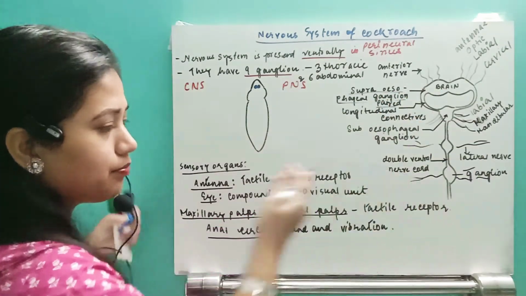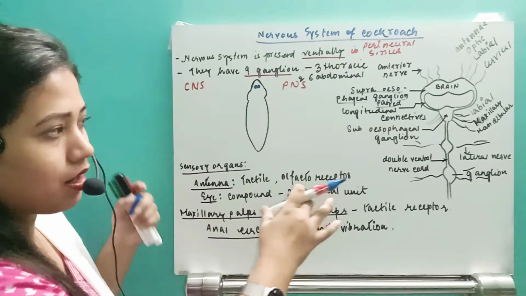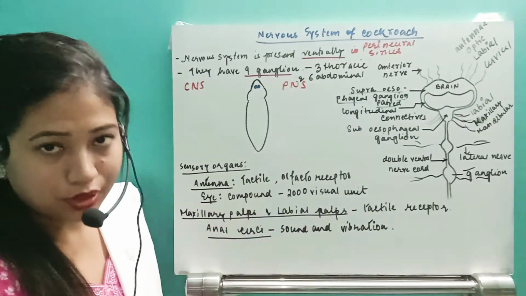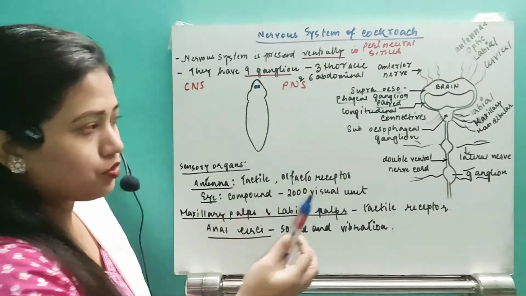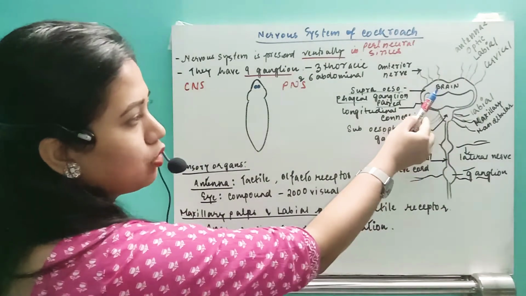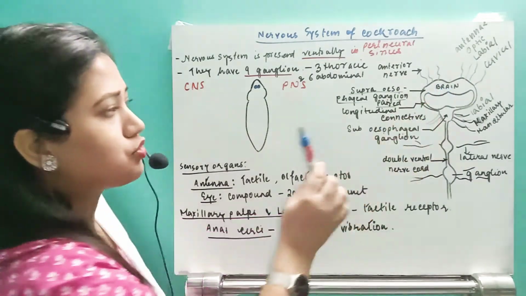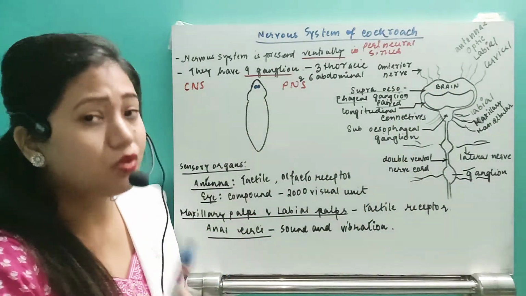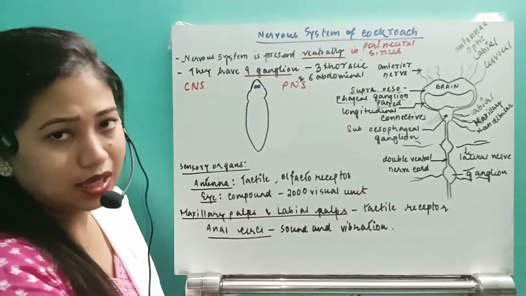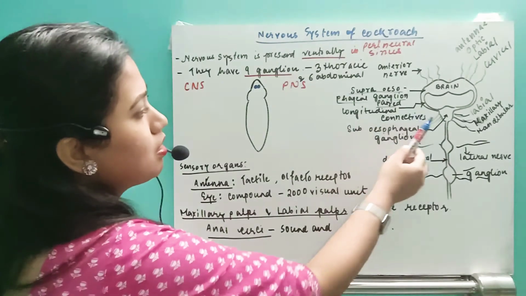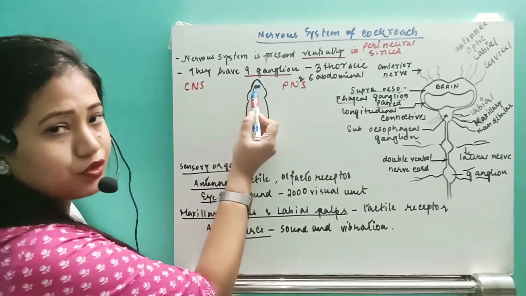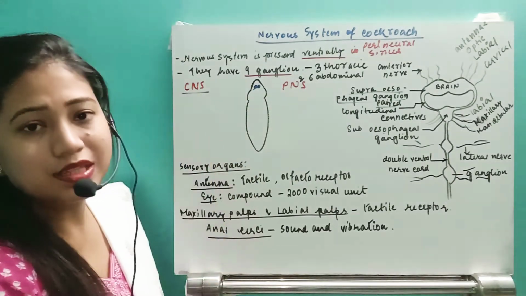I have drawn the diagram in a large view so that you can see that they're going to have a ring-like brain. Okay. Above the esophagus, suppose here the esophagus is present. Above the esophagus, there is a bilobed ganglion present, that is known as the supraesophageal ganglion, that is also called as the brain. And just behind the esophagus, there is another ganglion present, that is known as the subesophageal ganglion. So supraesophageal ganglion I have drawn here. So it is a part of the central nervous system.